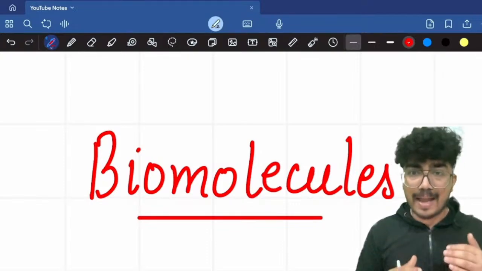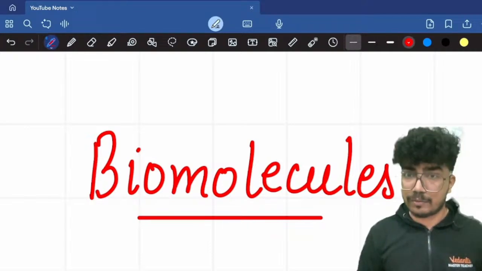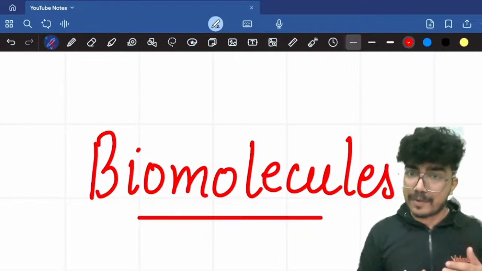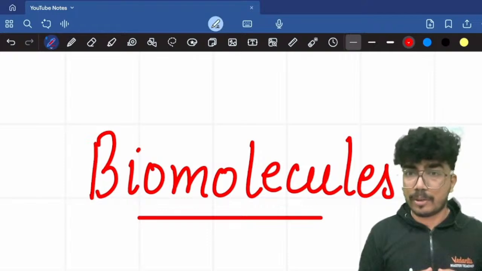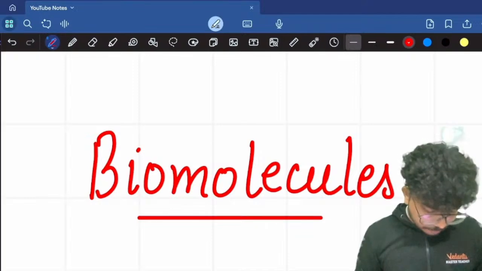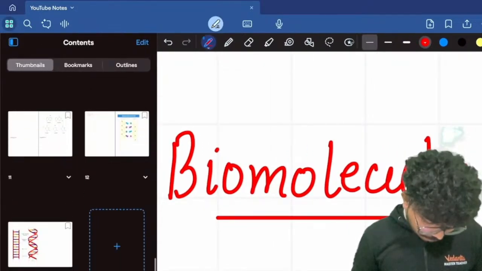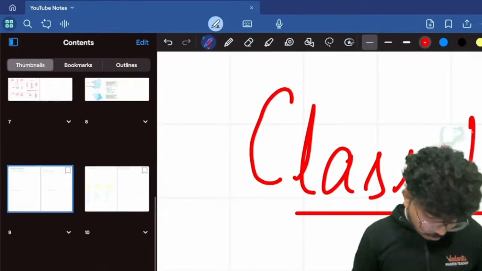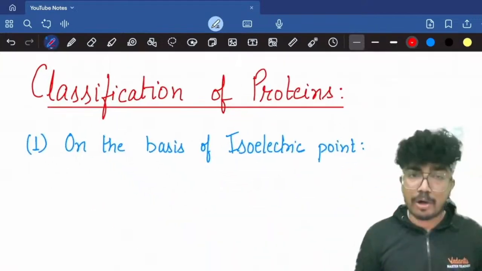In this session I will be continuing with the classification of the proteins. Again, the classification of proteins is one of the most important topics that we have in this particular chapter. So without any further delay, let's start with the session. I'll take you to that particular page. Yes. So today we'll start with the classification of proteins.